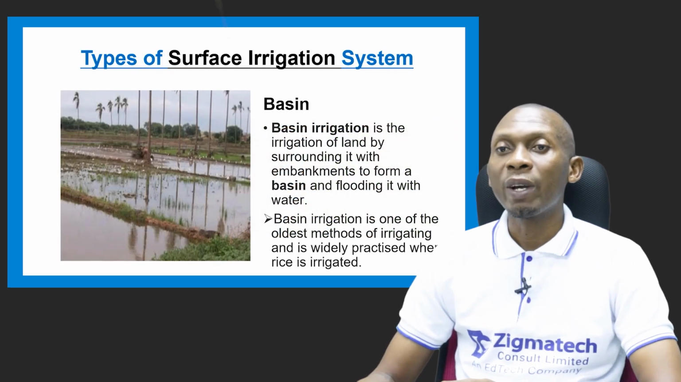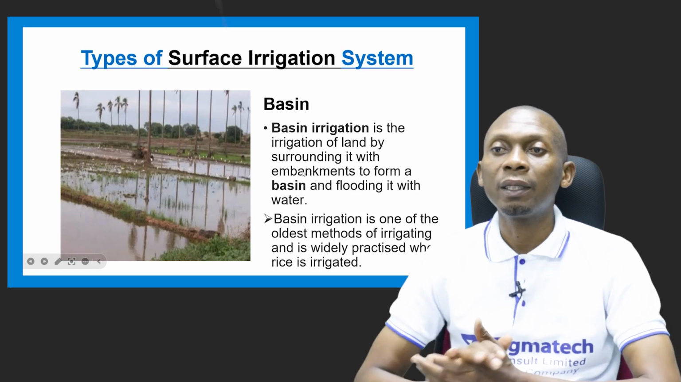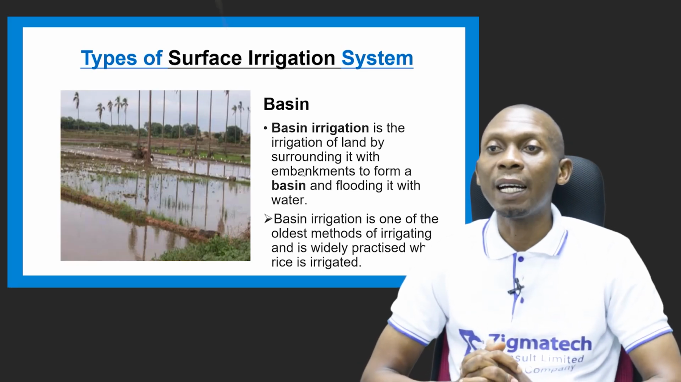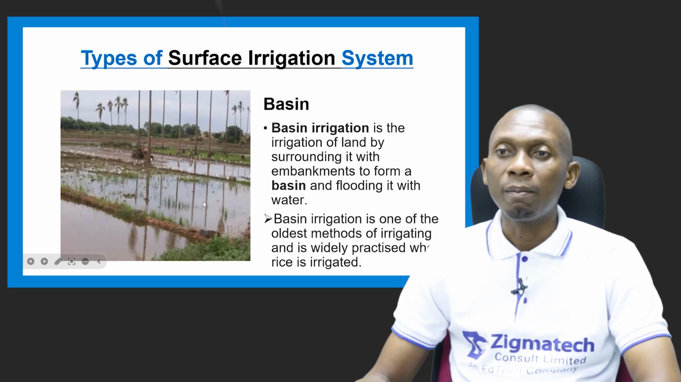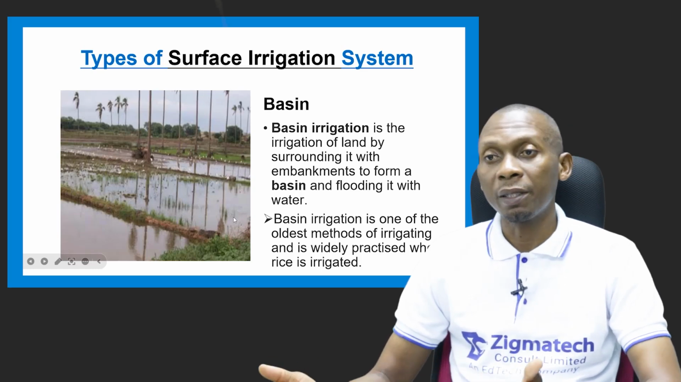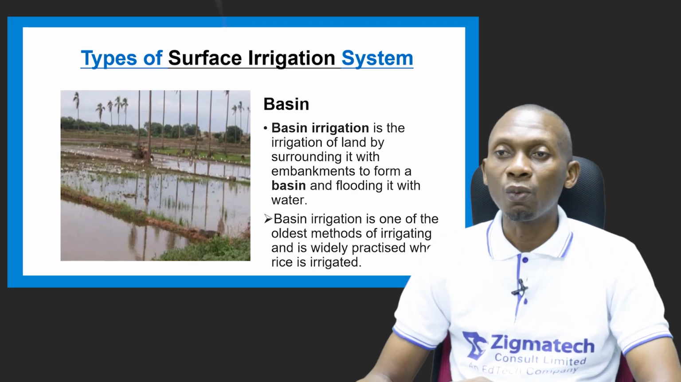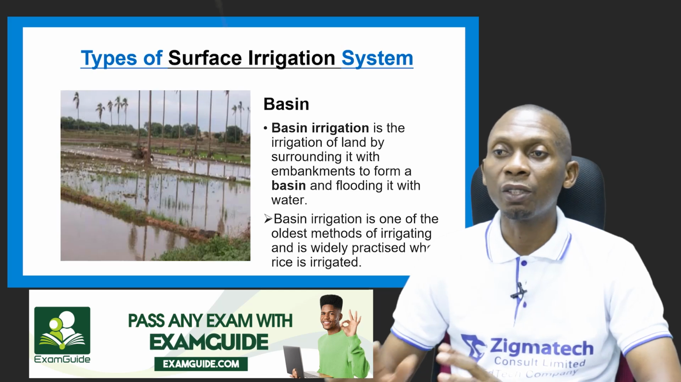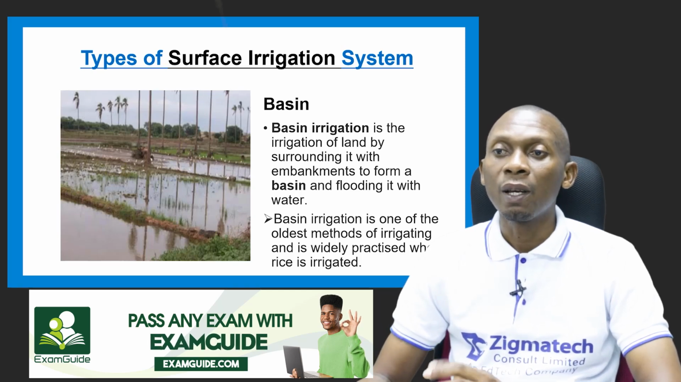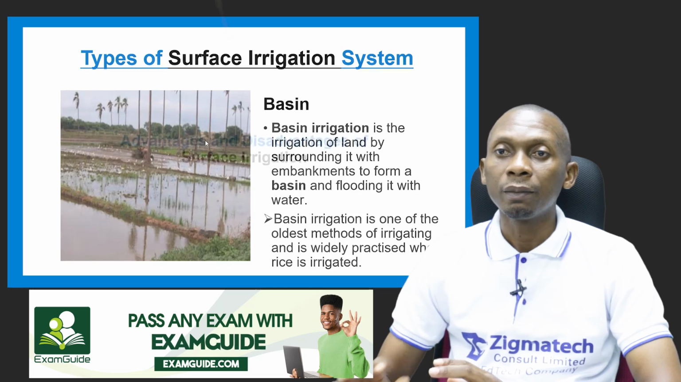Still on surface irrigation, we have basin irrigation. Now this is irrigation of land by surrounding it with embankments to form a basin and flooding it with water. These are embankments. You can see the embankments here. So this forms like a basin. I'm sure we know what a basin is. And thereby flooding it with water. So this is called basin irrigation. It's one of the oldest methods of irrigation and is widely practiced where rice is irrigated.